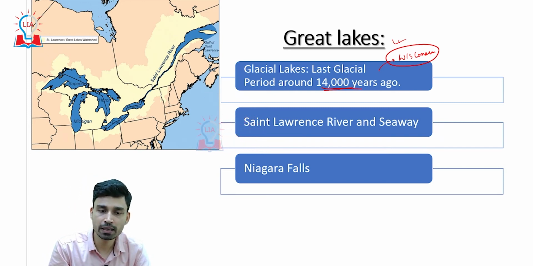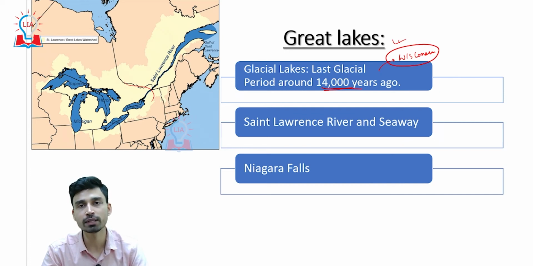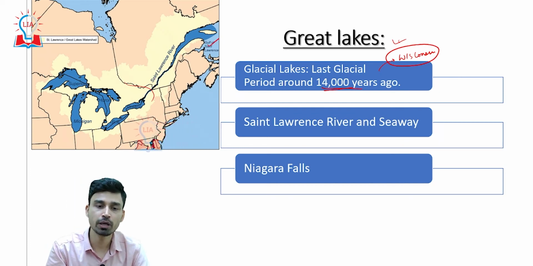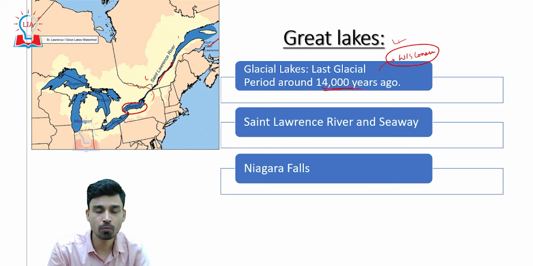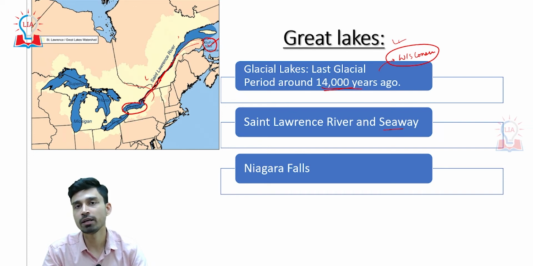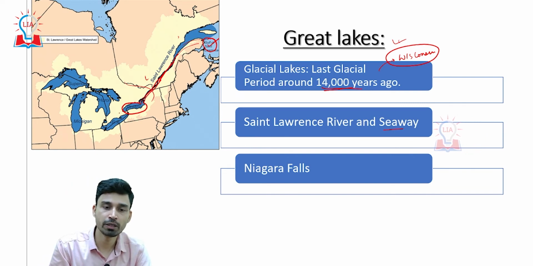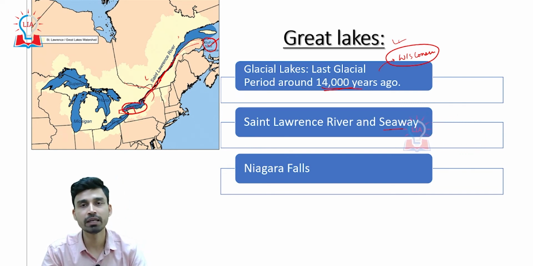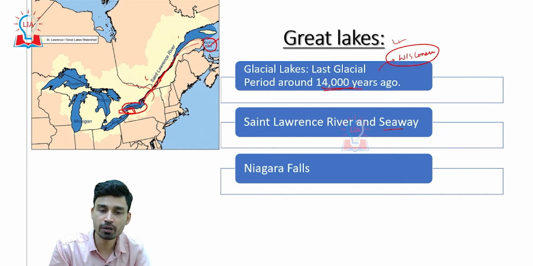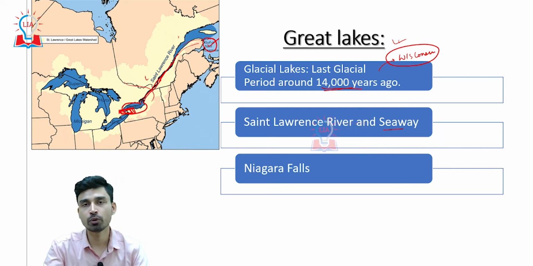Great Lakes, though they are a kind of inland lake, have a connectivity to the Atlantic Ocean via a river called the St. Lawrence River. If you look from here, we have Lake Ontario, and from Lake Ontario northward it is connected by the St. Lawrence River, also called the St. Lawrence Seaway, and this is connected to the Gulf of St. Lawrence. So, that is why it also has a very important place in the transportation activities of North America. Also, many of you might have heard about Niagara Falls, a very famous popular tourist destination, a waterfall located on the Canada and USA border, that is situated somewhere in between these areas where Lake Ontario is connecting to Lake Erie.